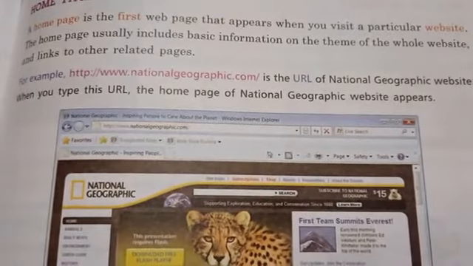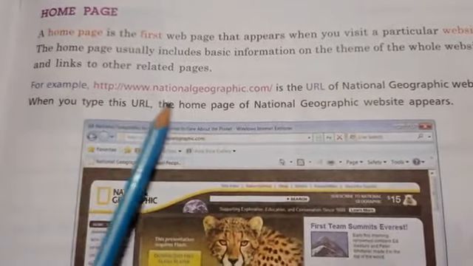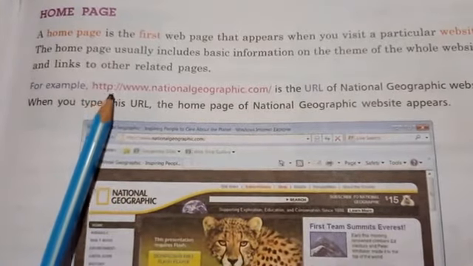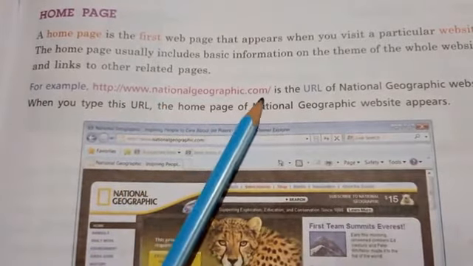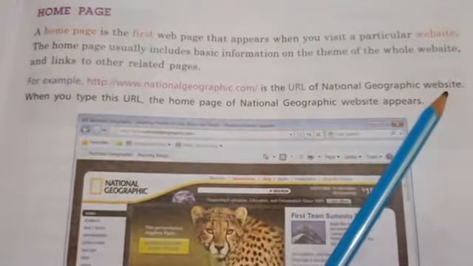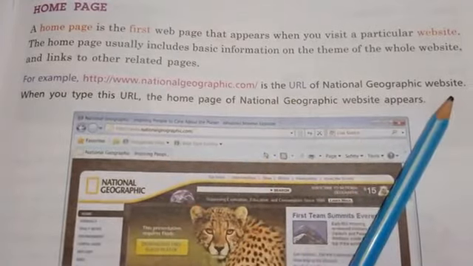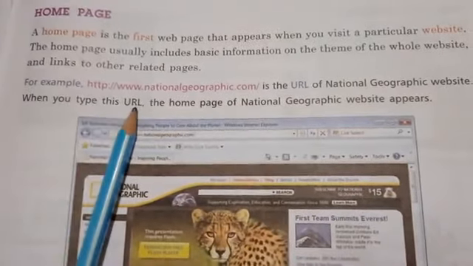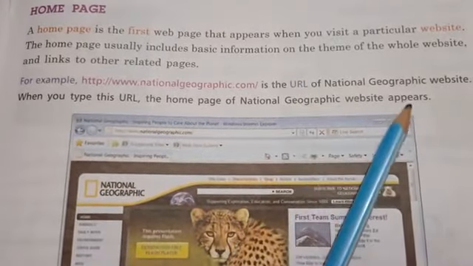Now for example, here this is the address of a website, http://www.nationalgeographic.com/, the URL of the National Geographic website. When you type this URL, the home page of the National Geographic website appears.